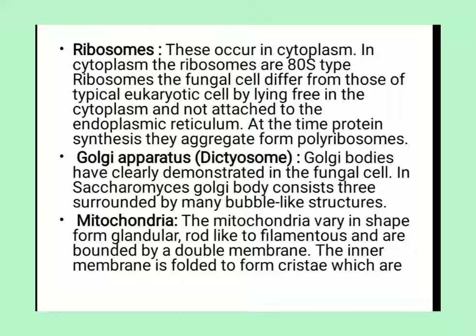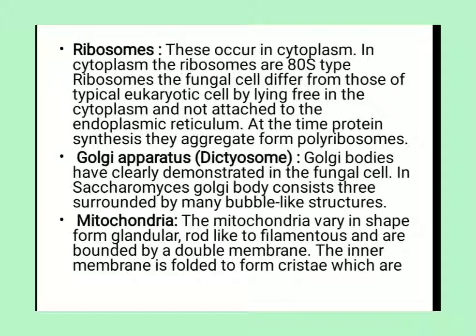And then the Golgi apparatus. Golgi bodies have been clearly demonstrated in fungal cells such as Saccharomyces. Golgi bodies consist of cisternae surrounded by many bubble-like structures. In Saccharomyces, their structure is like bubbles, and they also have a thread-like structure. And then mitochondria.